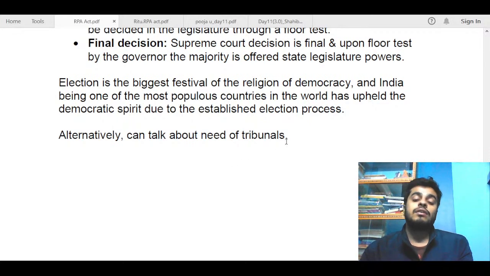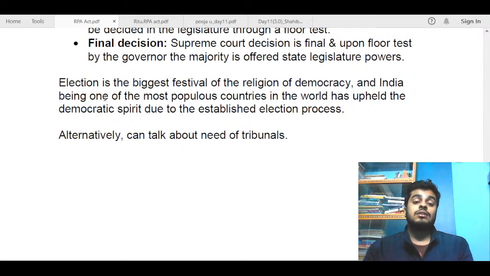Alternatively, if you wanted to mention a different type of conclusion, try to integrate some way forward in your conclusion. Otherwise, you could positively just talk about the election process, because India is one of the shining bright lights of democracy, and that would also have sufficed. So I think you understood the basic framework of the answer.